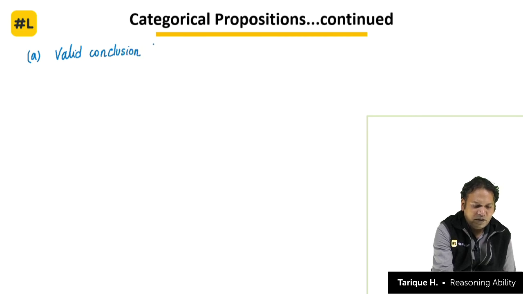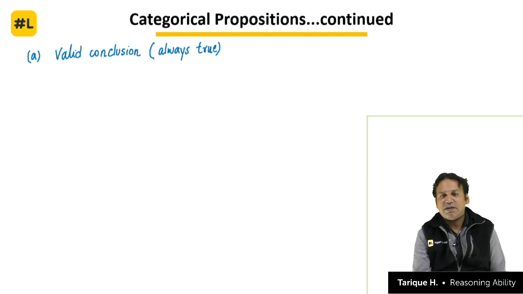Now valid conclusion means something that is always true. If the statement is given to us, this conclusion is always true, it is logically correct, there is no if and but, there is no discussion.